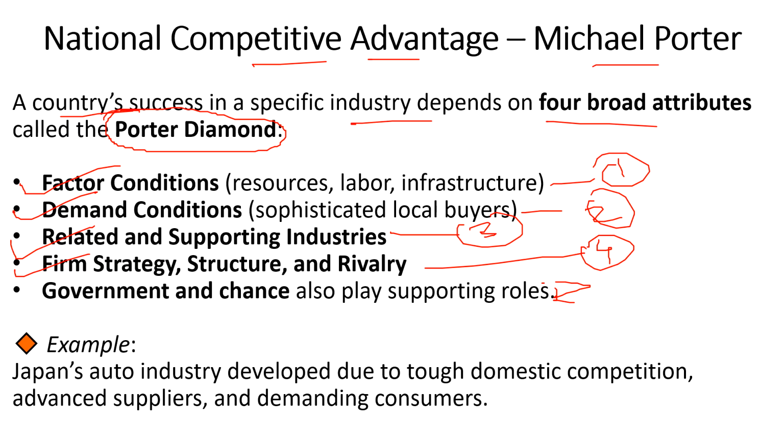And then there is government intervention, right? Government can influence all four factors through policies, education, infrastructure and all things. And about chance, that is the chance. Events like breakthroughs or global shifts can reshape competitiveness, correct? For example, we have given here Japan's auto industry, which developed due to tough domestic competition, advanced suppliers and demanding consumers. So this is your national competitive advantage.